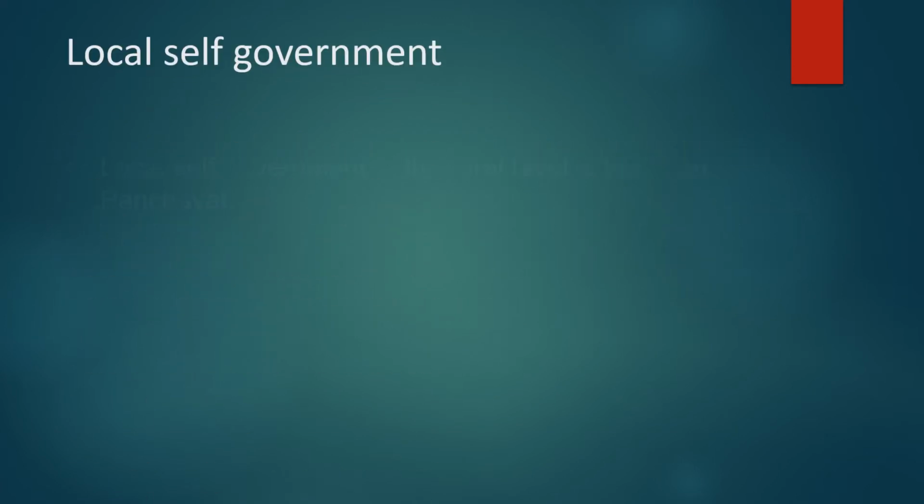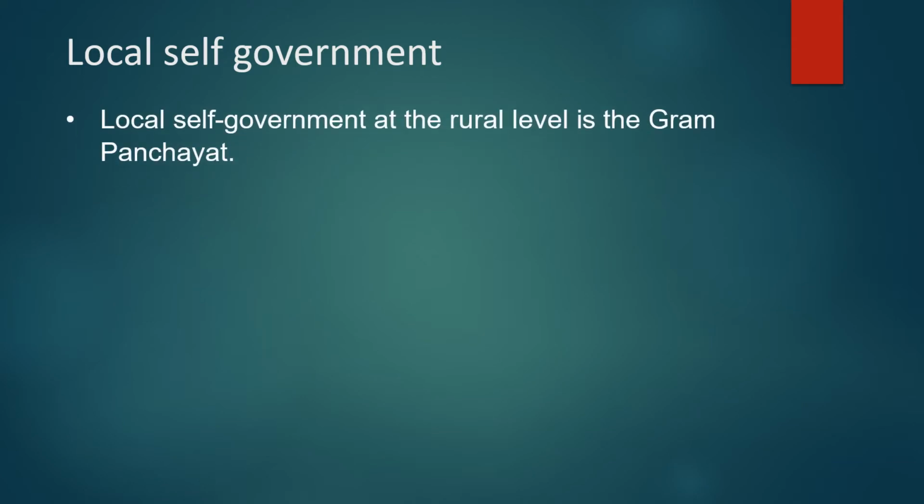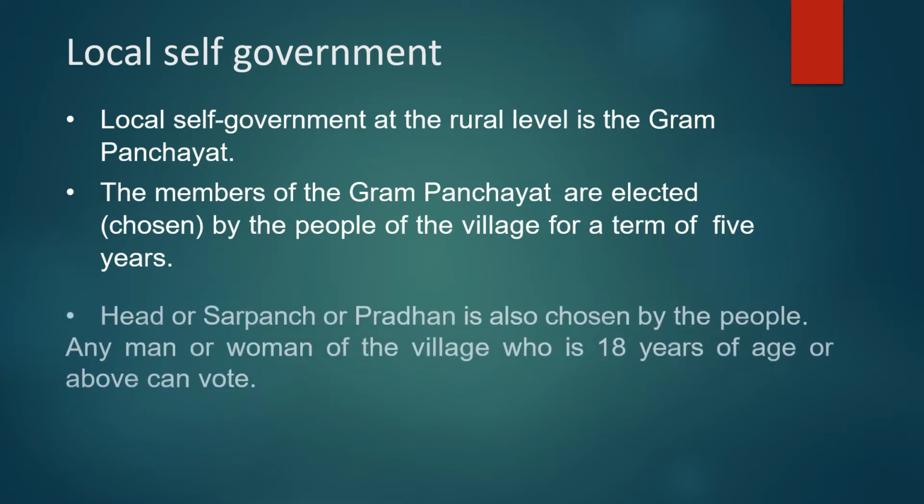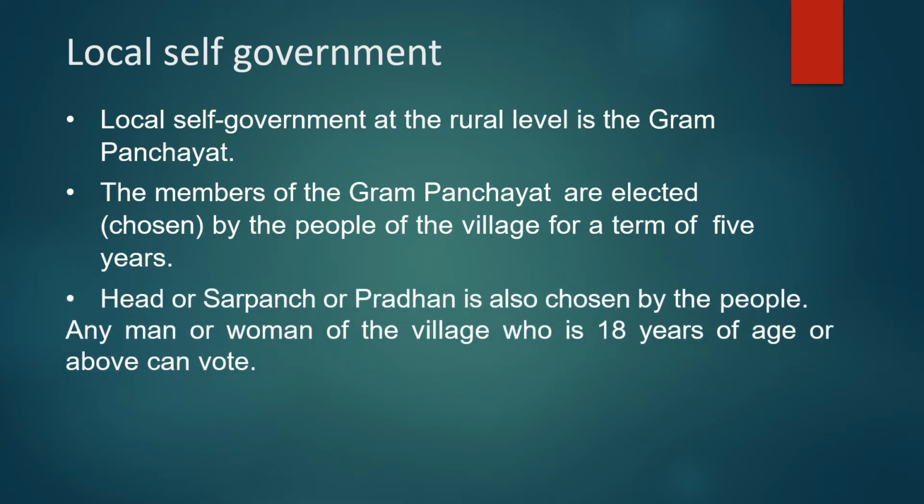Local self government. Local self government at the rural level is the Gram Panchayat. The members of the Gram Panchayat are elected by the people of the village for a term of 5 years. There are three names of the head of the Gram Panchayat. He can be called Sarpanch or Pradhan, and the head is chosen by the people. And who can choose the people of Gram Panchayat? Any man or woman of the village who is 18 years or above.